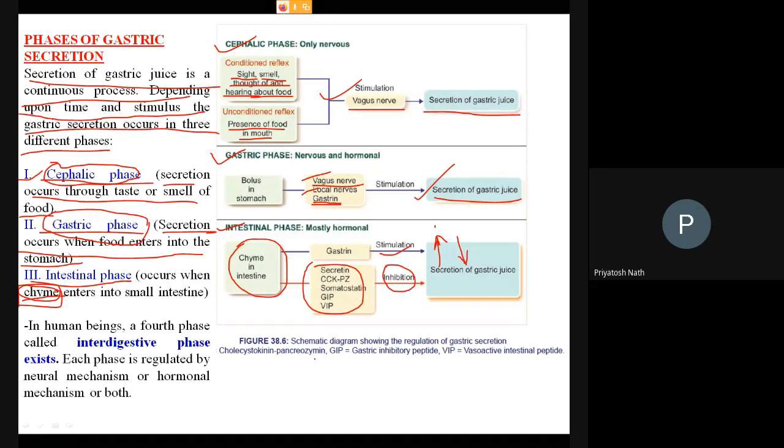Are you getting it? Any problem? Any problem? No, sir, we are getting it. Okay.